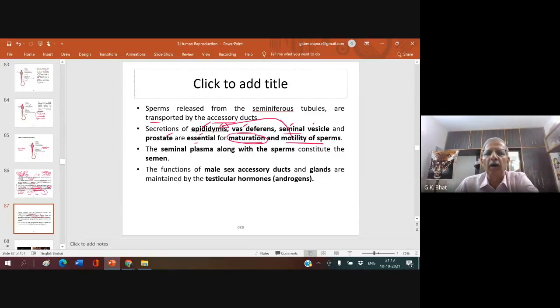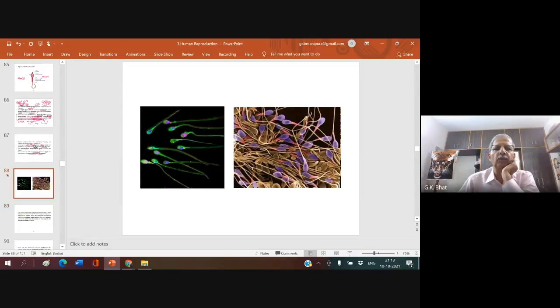The seminal plasma, along with the sperm, constitutes the semen. What is semen? Seminal plasma produced from the seminal vesicle, and the sperms that are produced inside the seminiferous tubules, all these together constitute the semen. The functions of the male sex accessory ducts and glands are maintained by the testicular hormone androgen or testosterone. Okay? Clear? Look here. This is how the sperm looks. There is a head region, a middle piece region, and this is the tail region. Very clearly seen.